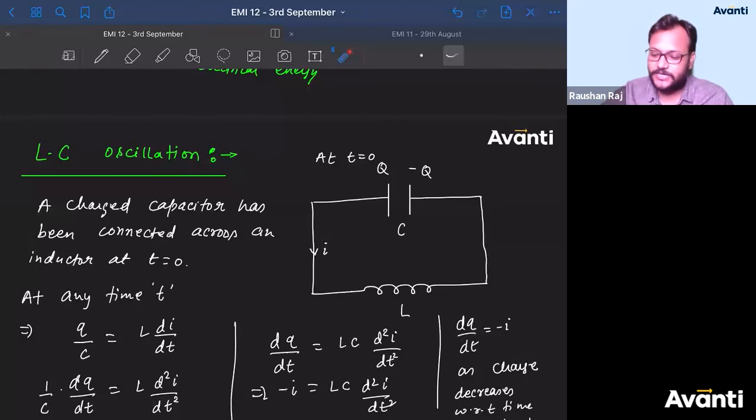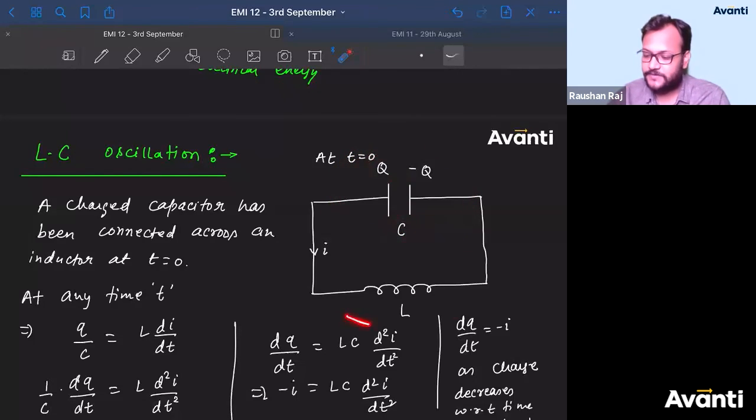So tell me guys, what is the energy that has been given to the capacitor? Initially the charge on this is capital Q, the capacitance is C. Tell me what is the energy that has been given to the capacitor at t equal to 0? What is the initial energy given? Q square by 2C. Very good. So Q square by 2C is the energy given to this capacitor.